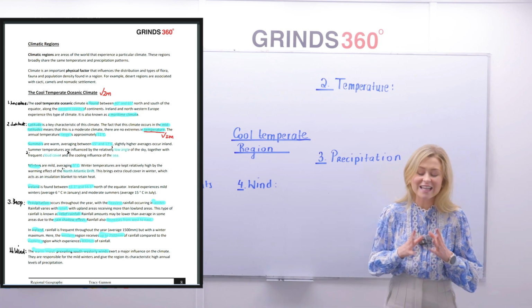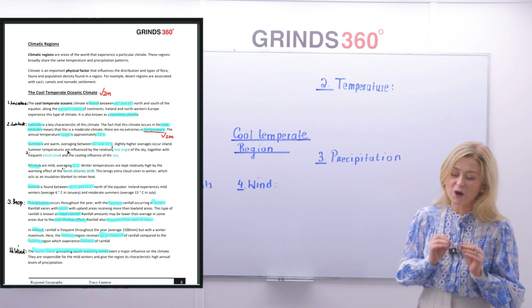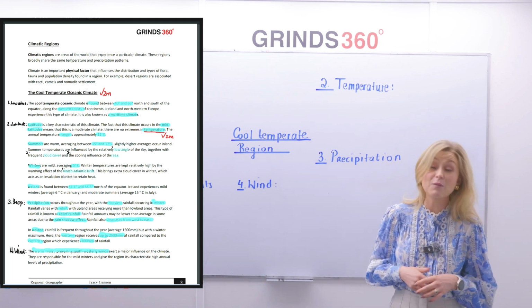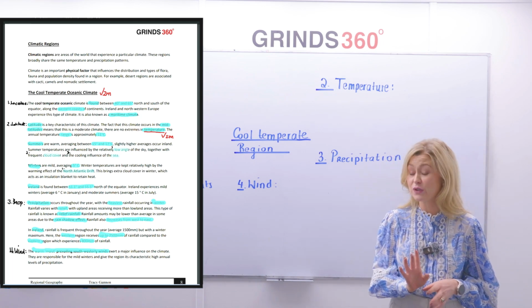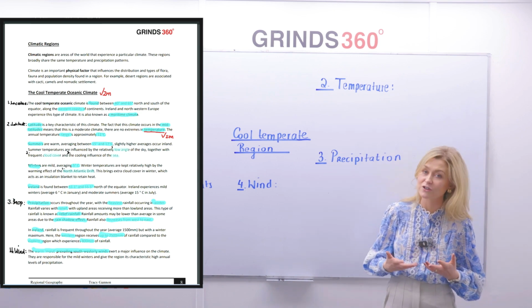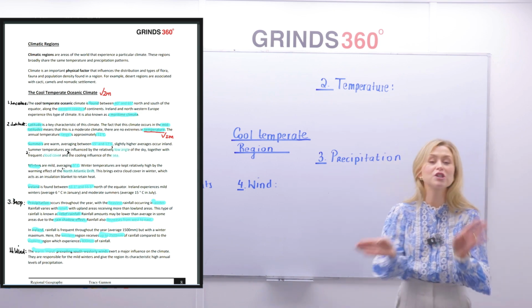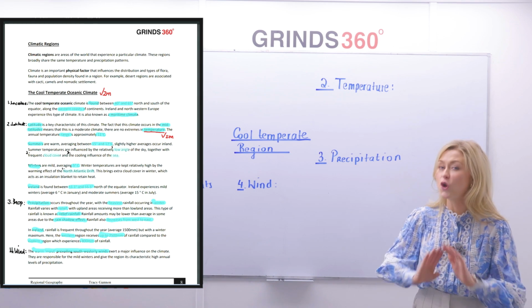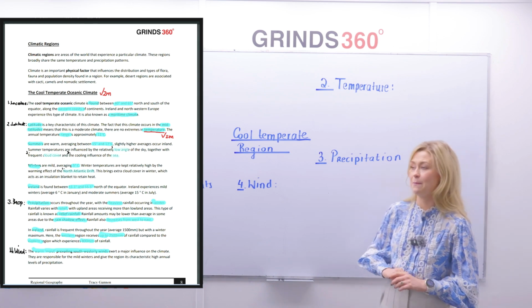So latitude is a key characteristic of this climate. The fact that we're located at, highlight the words mid-latitudes, means that we have what we refer to as a moderate climate. There's, highlight the words, no extremes. There's no extremes in, highlight the word temperature.